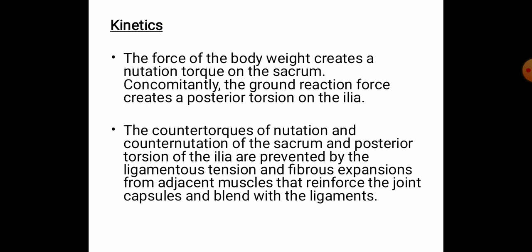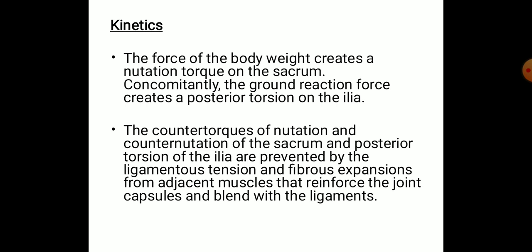First one is nutation, which is mainly created by the body weight to the sacrum. So sacrum will go for a nutation force. At the same time, the ground reaction forces create a posterior torsion to the iliac bone. So these are some opposing forces which can happen in the sacroiliac region.